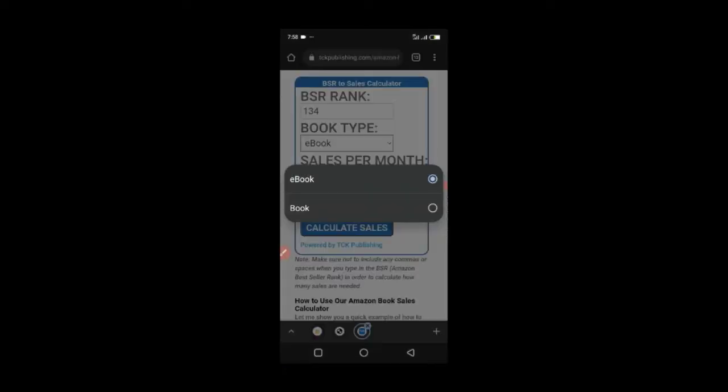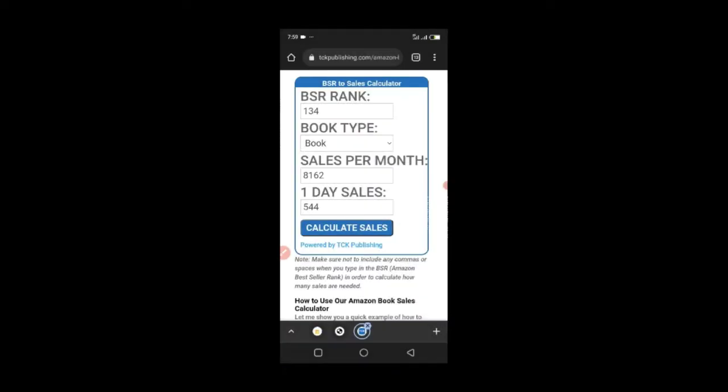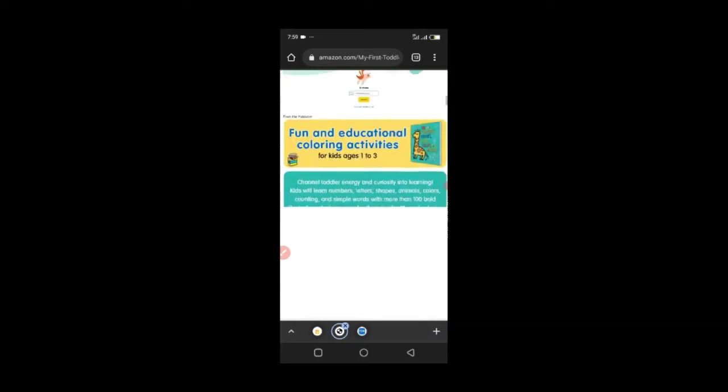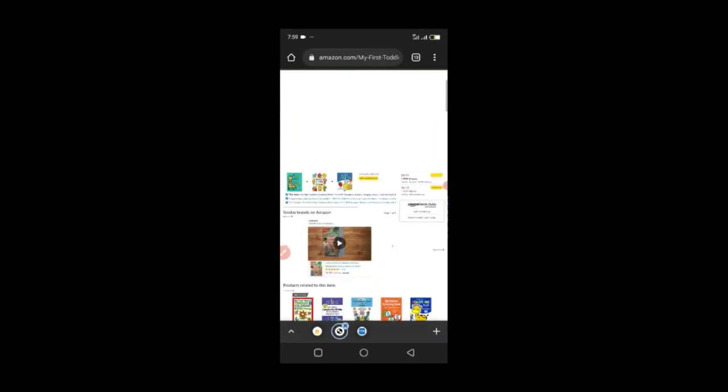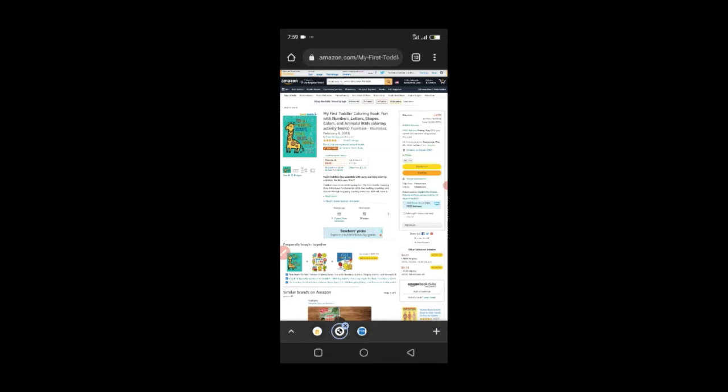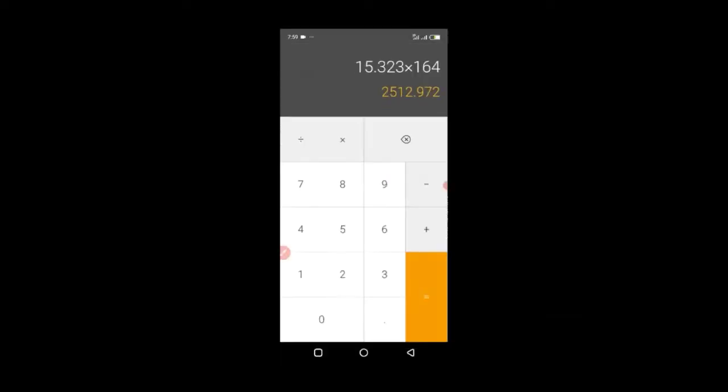134 is a paperback, so we select book and then we calculate sales. This person is selling 544 of this book on a daily basis, and is selling 8,162 books on a monthly basis. So how much is this person selling this book for? Let's see the amount again. This person is selling it for $3.99, right? $3.99. Let's calculate how this is done.